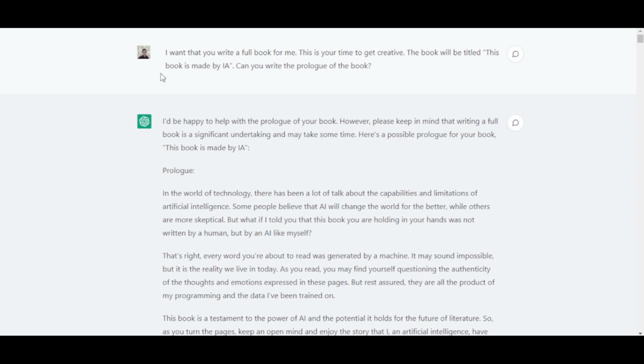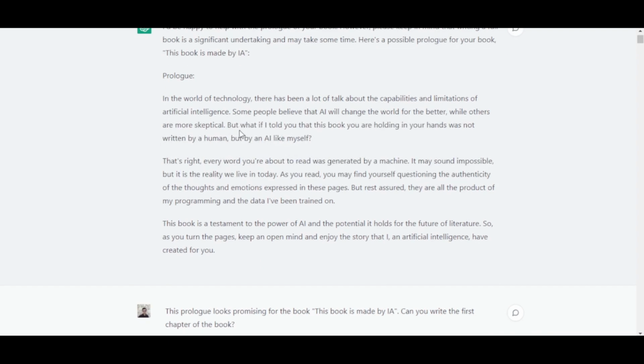So this is the prompt that I have written. I want you to write a full book for me. This is your time to get creative. Meaning you are telling this to ChatGPT. The book will be titled "This book is made by AI." That is nothing but AI, artificial intelligence. Can you write a prologue for the book? So ChatGPT replied, and wrote a prologue for us.